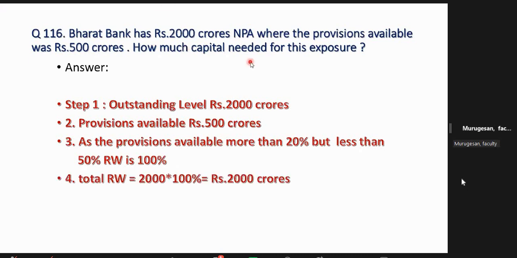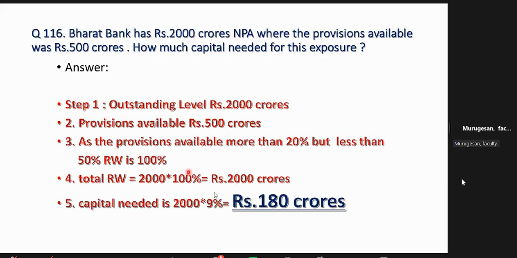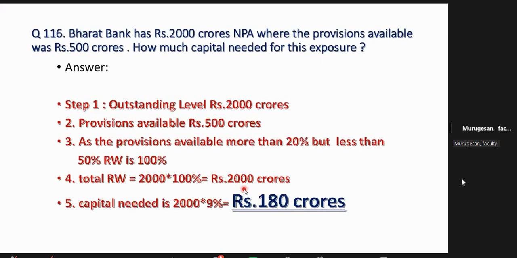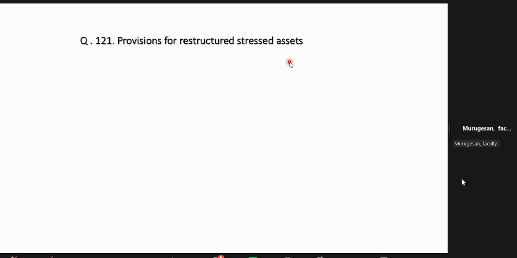This question will be missed. So how much capital is needed for this example? 200 into 1000 is the capital. RW is 1000. Provision available 500. So RW is 2000. So 2000 into 100, so 2000. Now 180 crore is the capital. Easily you can do it, but you have to remember the rule. There may be one more question.